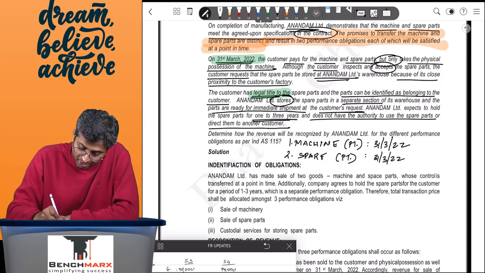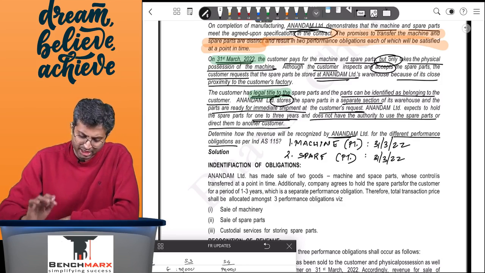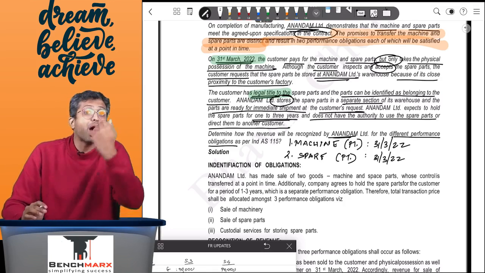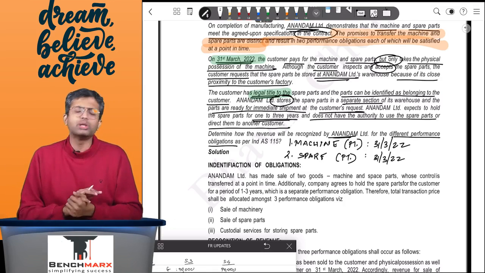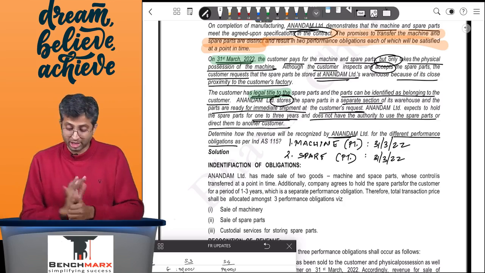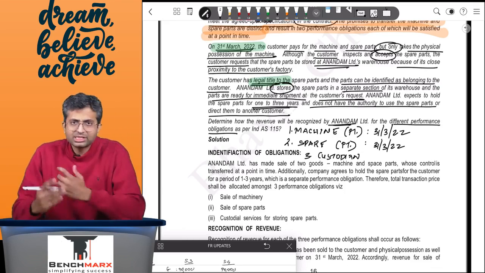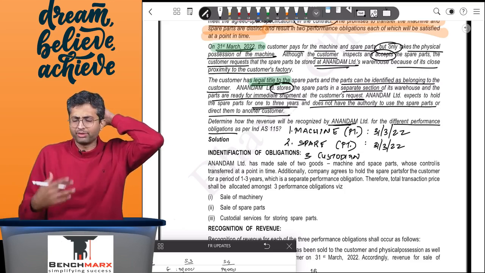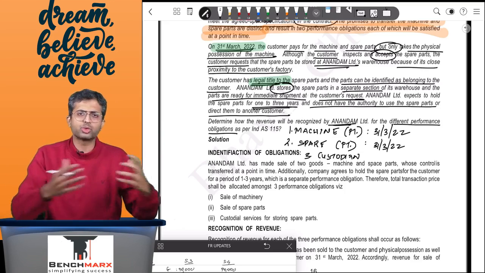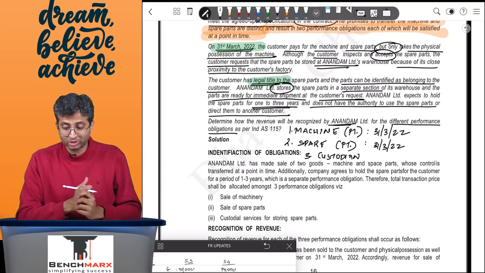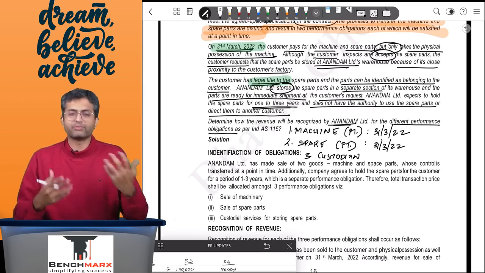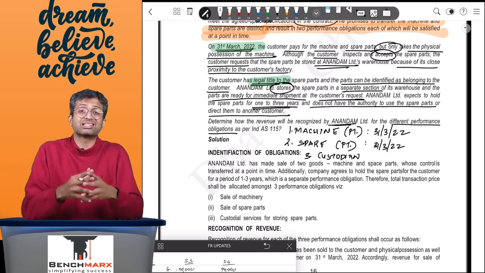Determine how the revenue will be recognized by Anandam for the different performance obligations as per Ind AS 115. So for the two apparent performance obligations, the revenue will be recognized on 31st March 22 only. However, there seems to be a third performance obligation which is for custodian or storage services. Now, this is not explicitly mentioned, but over here, since Anandam is responsible for storing these parts over a 1 to 3 year time frame, it is on a standalone basis.